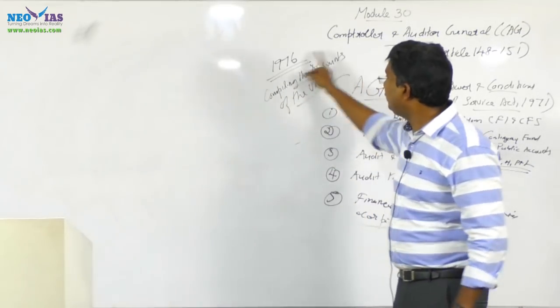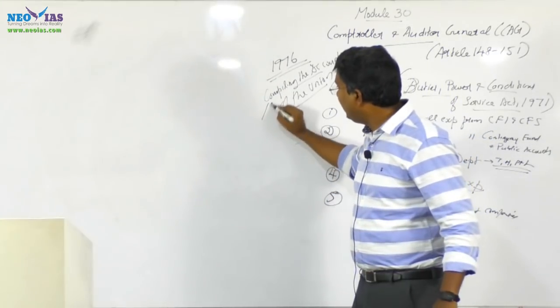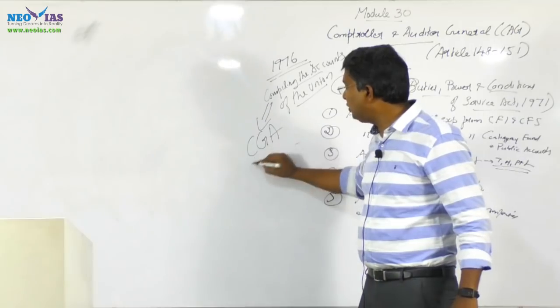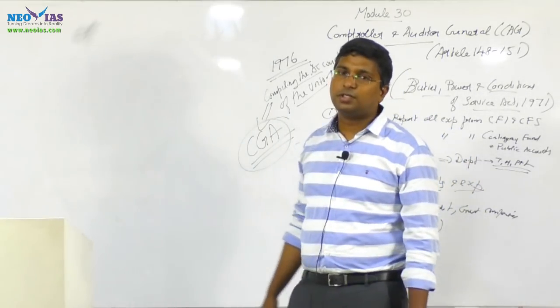Now the compiling of the accounts of the union is performed by a separate body called the CGA, Controller General of Accounts.